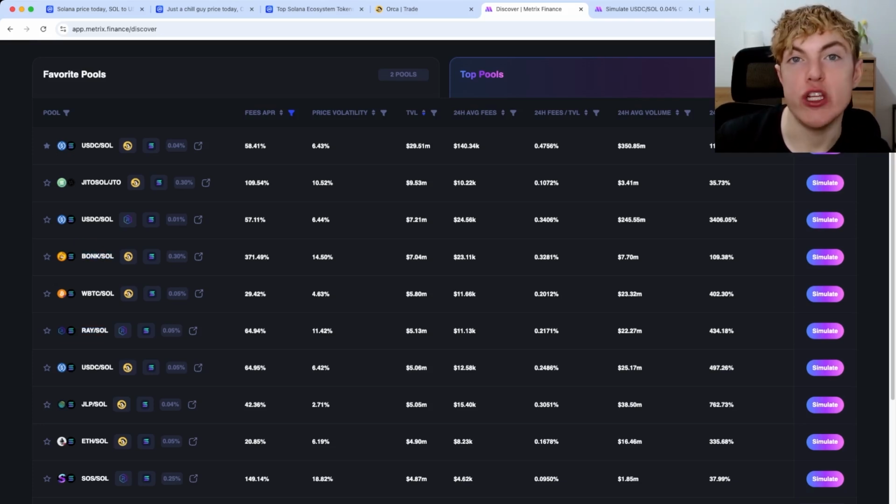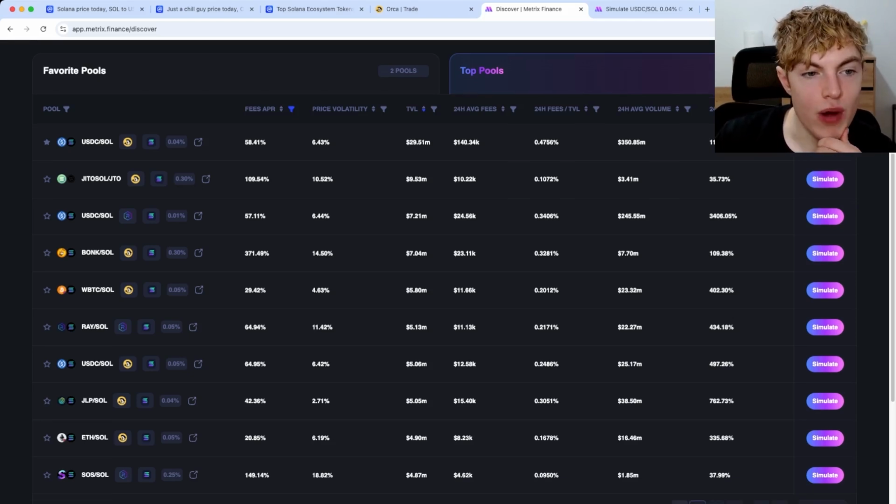I don't have any interest in looking at Memecoin positions because the APRs that you'd be getting probably wouldn't be too consistent in the long run. I assume that you might get a high APR when the Memecoin is popping for a few days, even a few weeks. But when that dies down, unless it's one of the top few meme coins, you might not be making a solid APR. Here we have wrapped Bitcoin to Solana, pretty much two blue chip assets paired with each other, and it's almost 39% fees APR, has a TVL of almost $6 million.